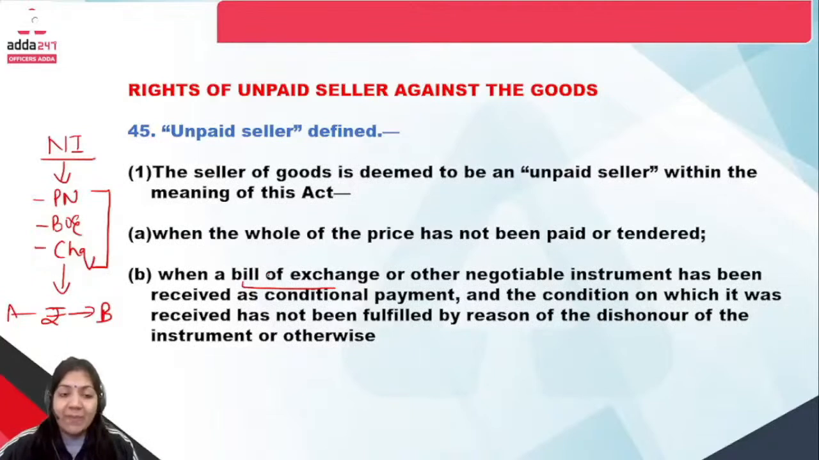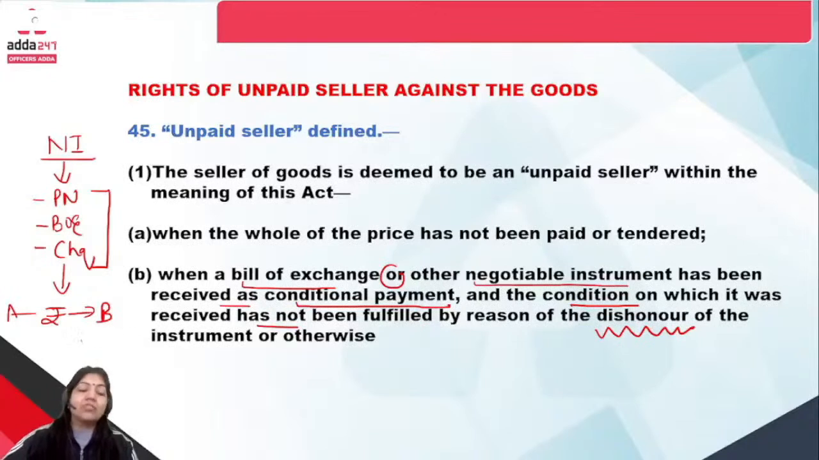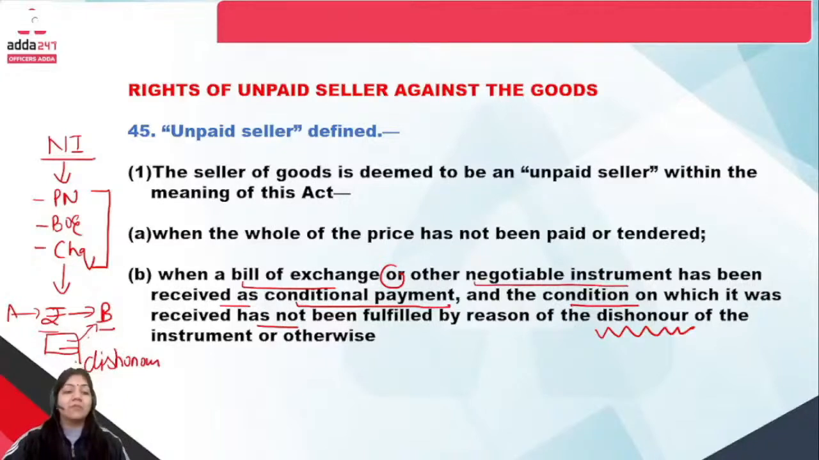So in part B: when the bill of exchange or other negotiable instrument has been received as a conditional payment, and the condition on which it was received has not been fulfilled, or by reason of dishonor. It means that in the Negotiable Instruments Act, if a person transfers money to B through a document, and the document reaches B but is dishonored, then B becomes the unpaid seller. Dishonor means the money is not received by B because some formalities are not fulfilled or some remaining thing is to be done, so the instrument becomes dishonored.